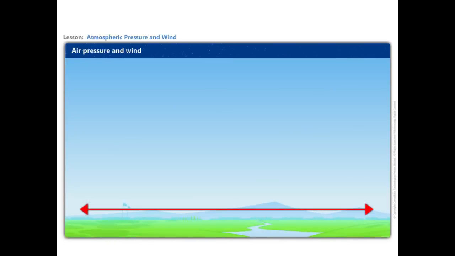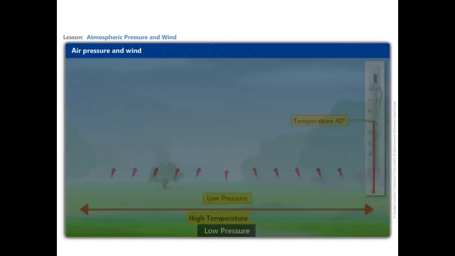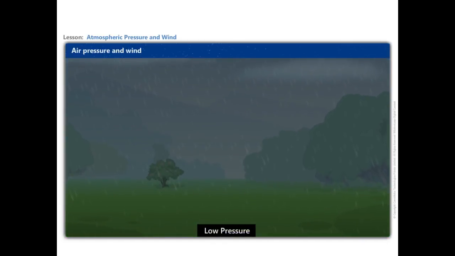Horizontally, the distribution of air pressure is influenced by temperature of air at a given place. In areas where temperature is high, the air gets heated and rises. This creates a low-pressure area. Low pressure is associated with cloudy skies and wet weather.